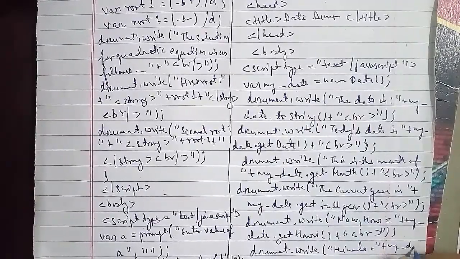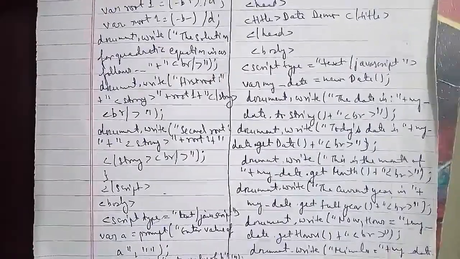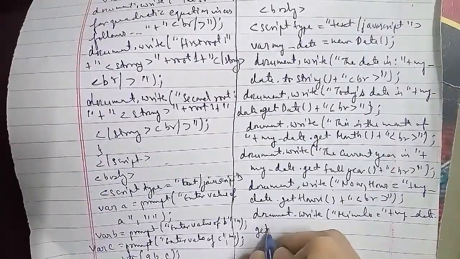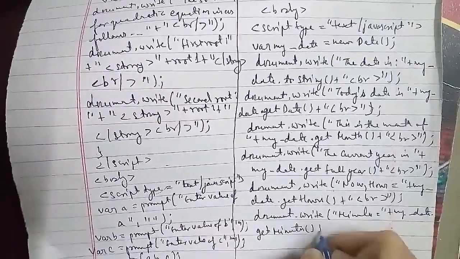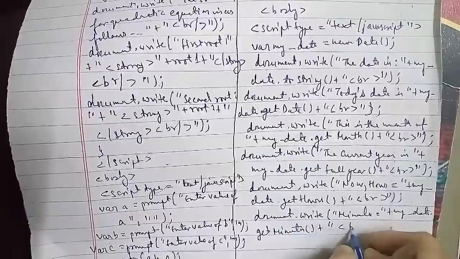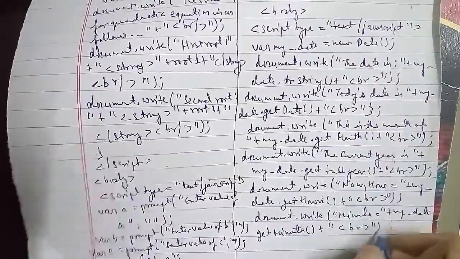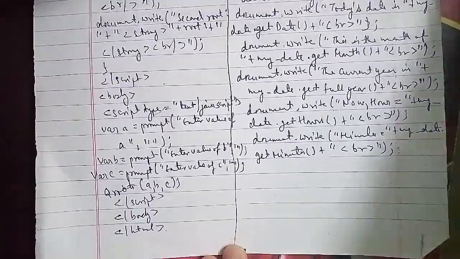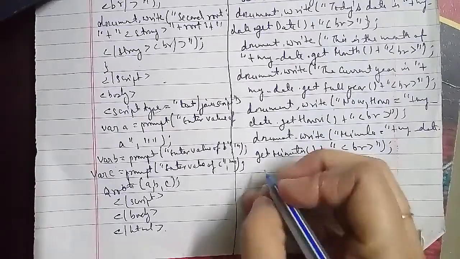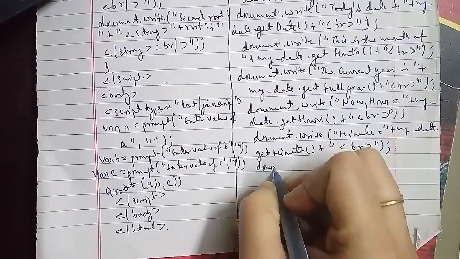then script tag close, body tag close, HTML tag close as well. So all these tags will close, and here this is a JavaScript to display the current date and time, and then display the current day, month and year and time separately. So this is a whole program. You can just write it down and you can implement it as well, and you will get the same.